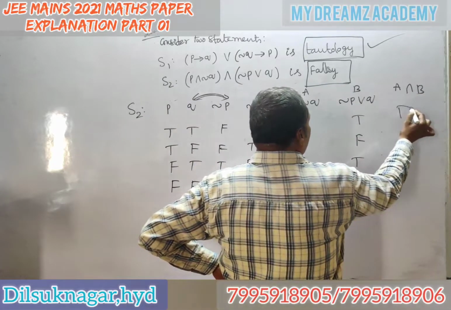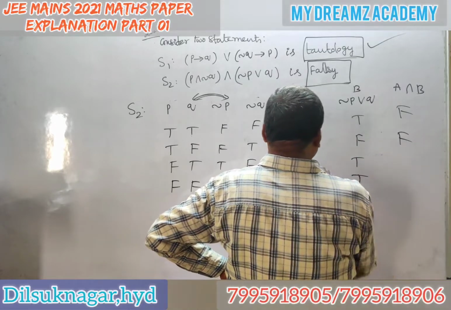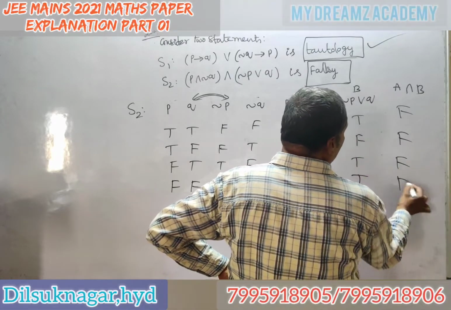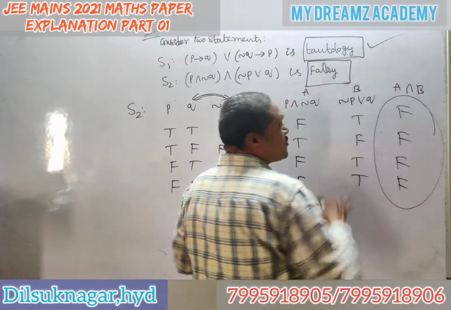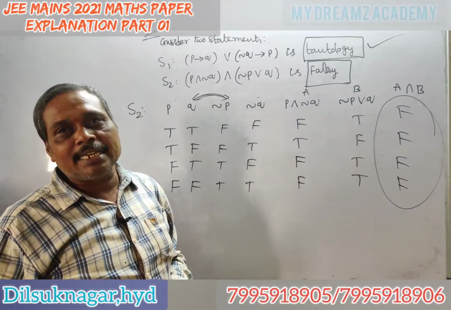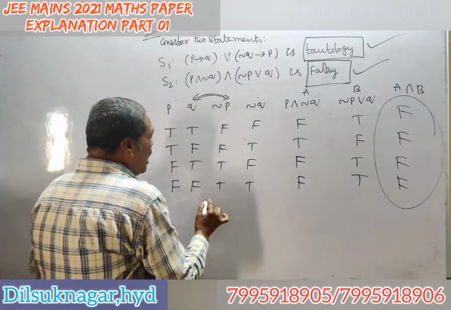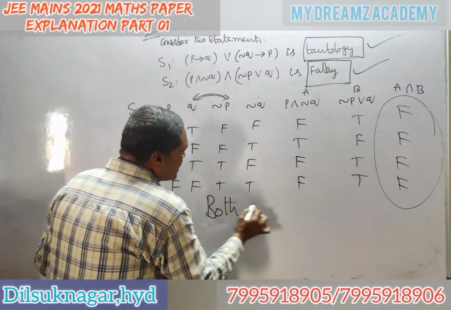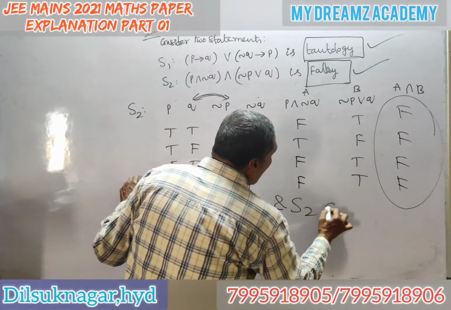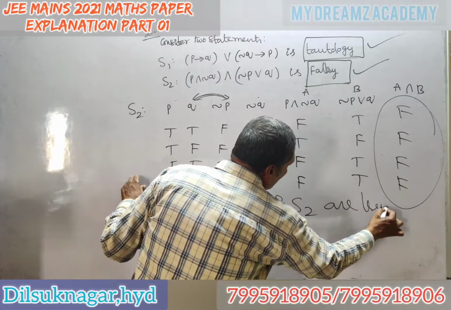F, T, F. T, F, F. F, T, F. F, T, F. In all cases, it is false. Therefore, it is falsy. Therefore, the given second statement is also true. Therefore, the option is both S1 and S2 are true.